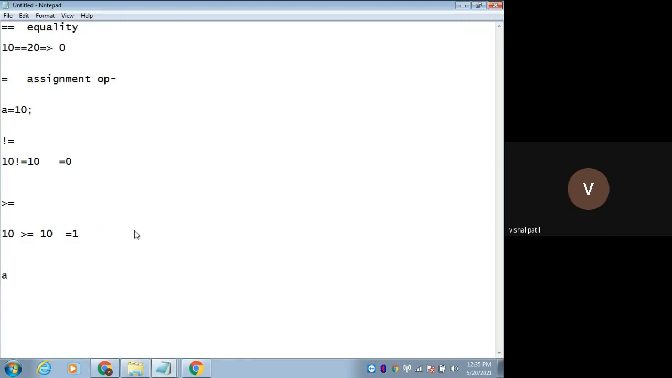A logical AND. Suppose the A value is 10 and B value is 20. Now tell me what will be the output for this program? I am doing logical AND operation over A and B. The value for A is 10, value for B is 20. What will be the output? Any guesses?